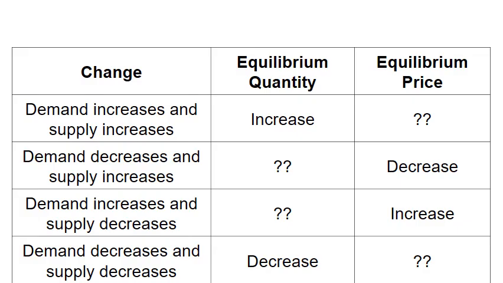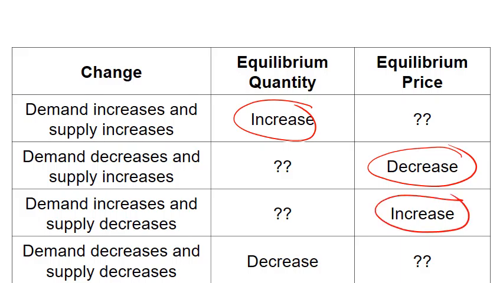Here's a table that summarizes the possible outcomes. When demand increases and supply increases, they both make quantity rise, but we don't know what's going to happen to price. When demand decreases and supply increases, they both tend to push down price, so we know price is going to fall, but we don't know what's going to happen to quantity. When demand increases and supply decreases, they both increase price, but we don't know what's going to happen to quantity. And when demand decreases and supply decreases, they both decrease quantity, but we don't know what's going to happen to price.